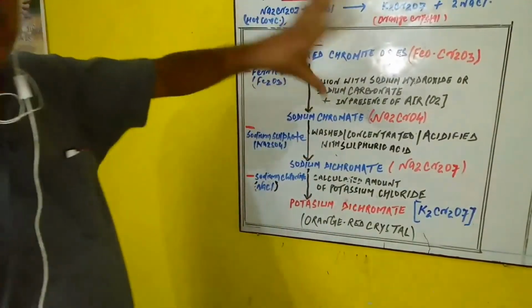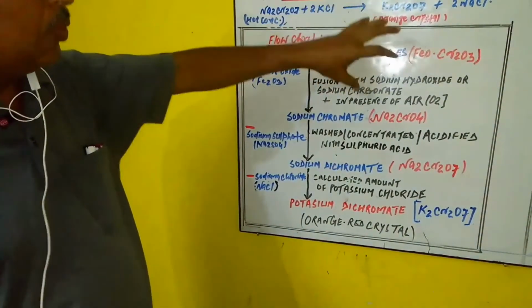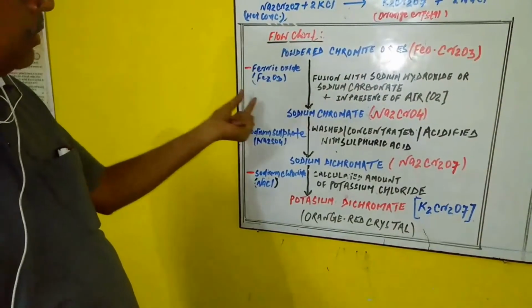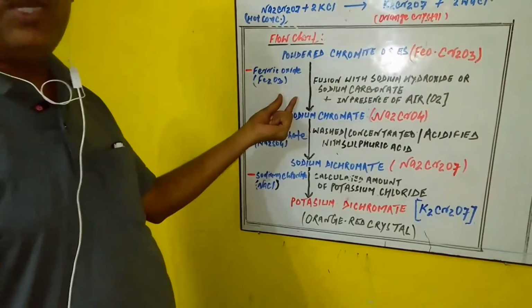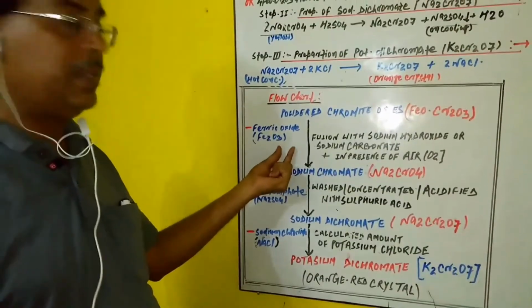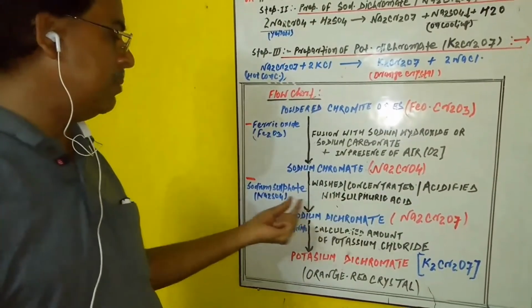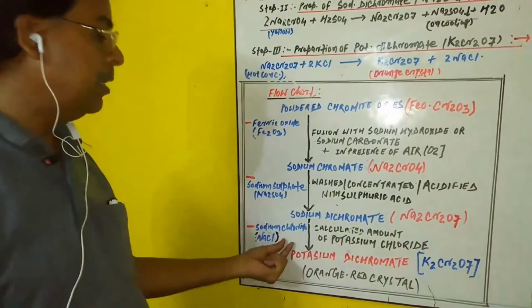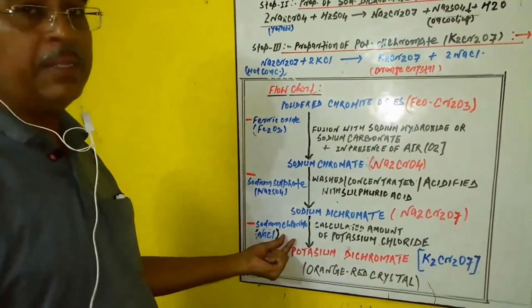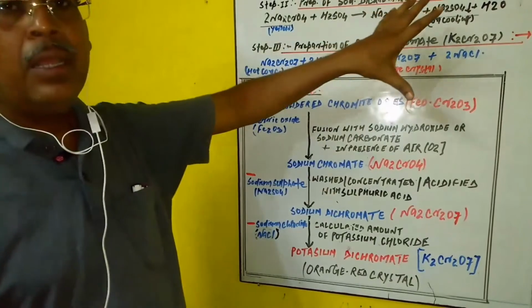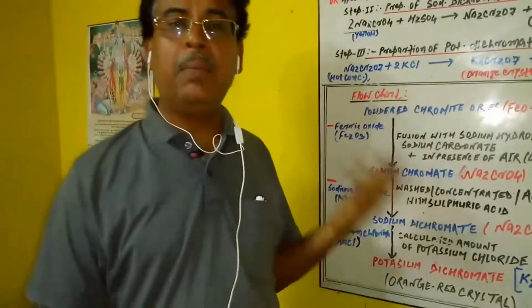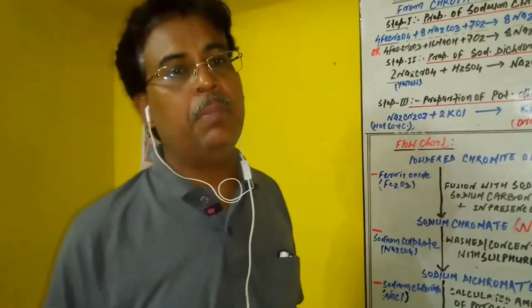If you remember these things, it is easier. In small brackets, you write what type of reaction takes place. So nothing further is required for remembering or explaining the method of preparation.